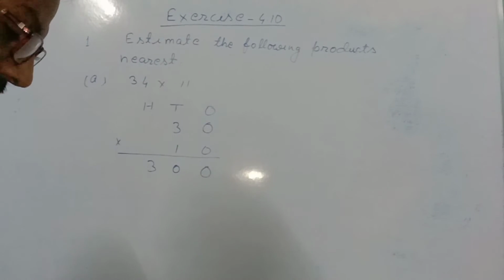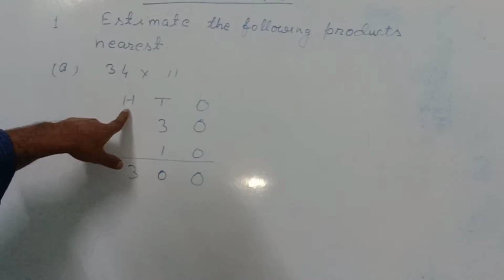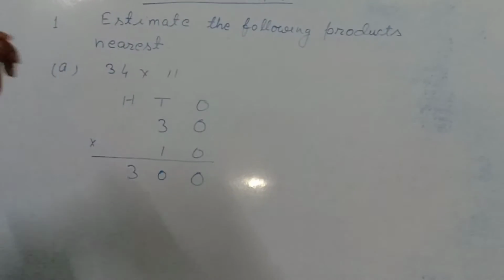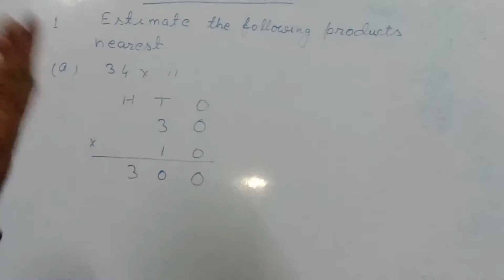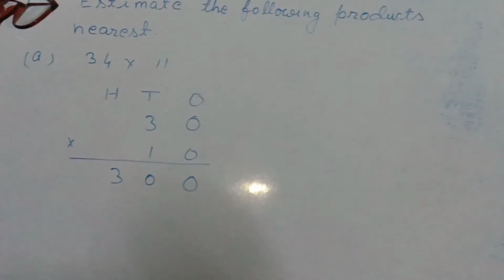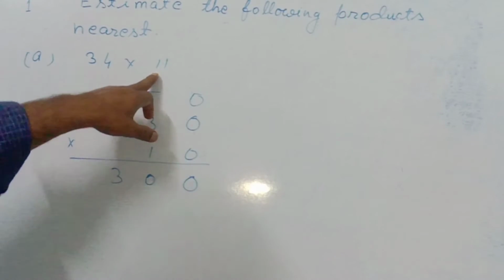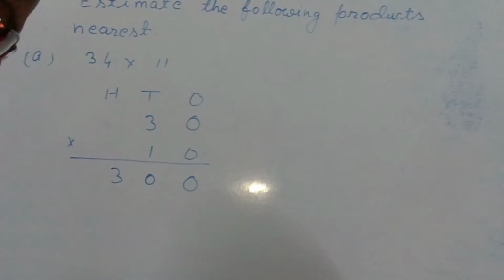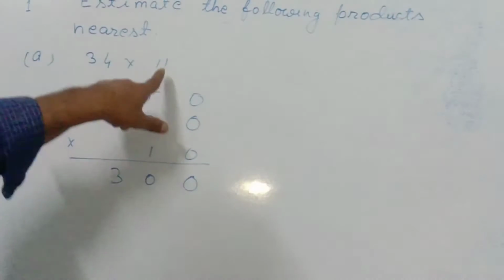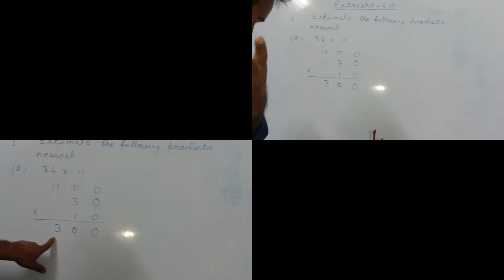Estimate the following products to the nearest 10. Question number 1. That is 34 into 11. I wrote hundreds, tens and ones. Then 34 will be estimated as 30 because 4 is less than 5. So in the place of 4 we will keep 0. So the estimation of 34 to the nearest 10 became 30. Similarly here 11 will also be estimated. Here the ones place 1 is less than 5, so this will be 10. 30 into 10 equals...